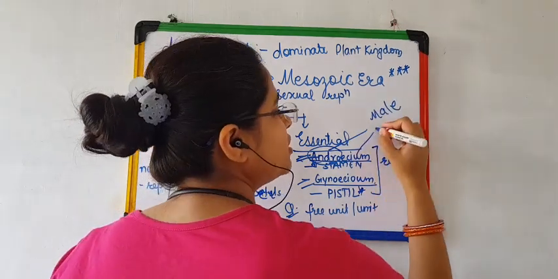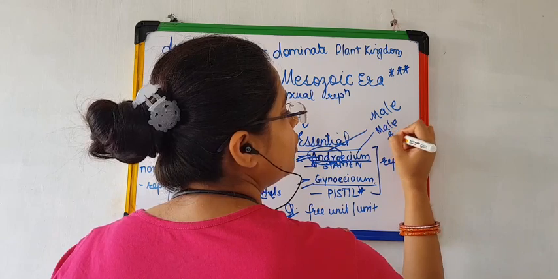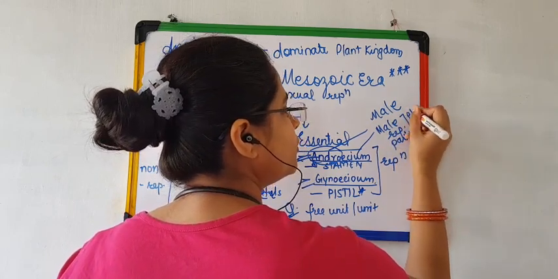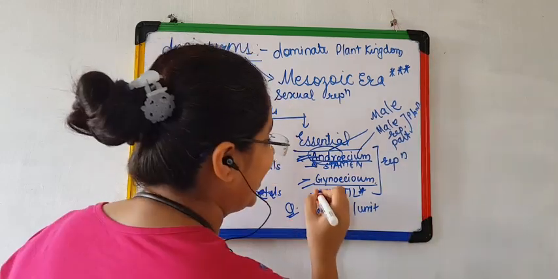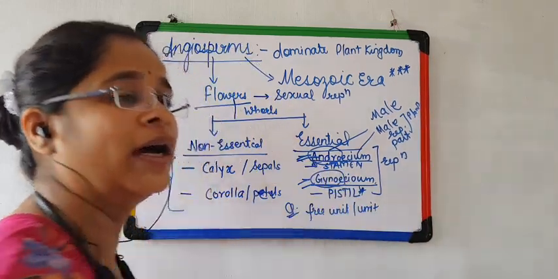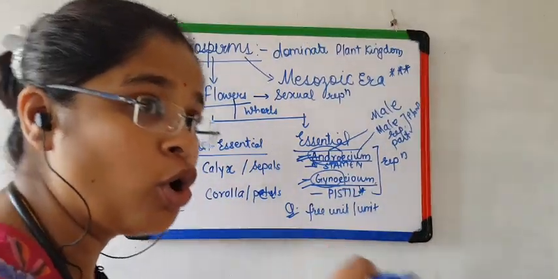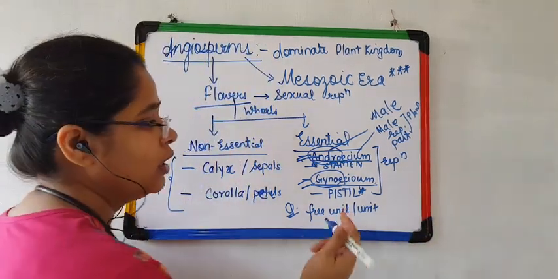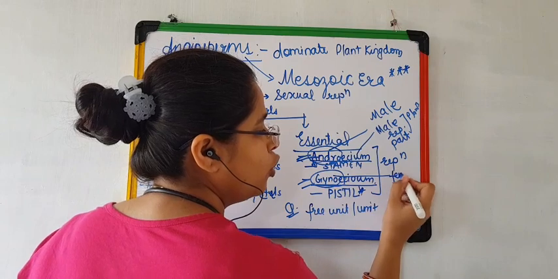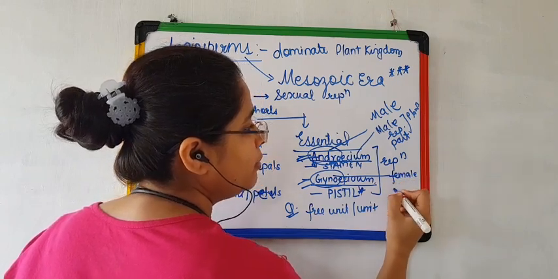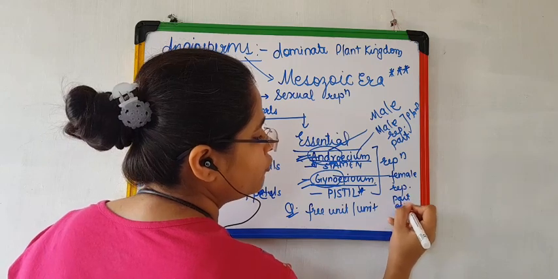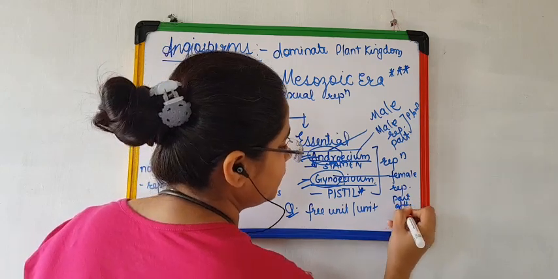And androecium is nothing but the male reproductive part of the plant. Clear? Gynec, we all know gynecologists, gynecology, the study of female reproductive parts, right? Gynoecium again stands for the female reproductive part of the plant.